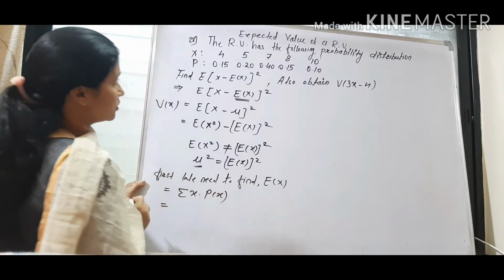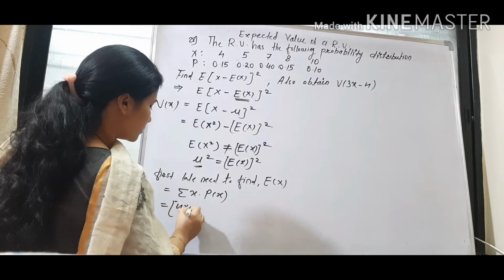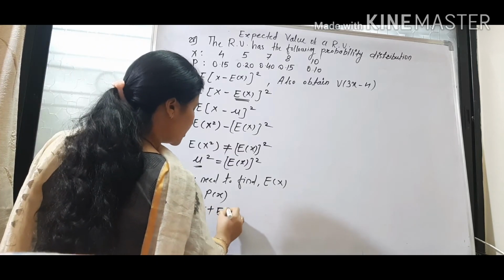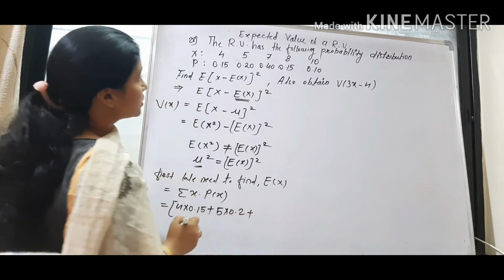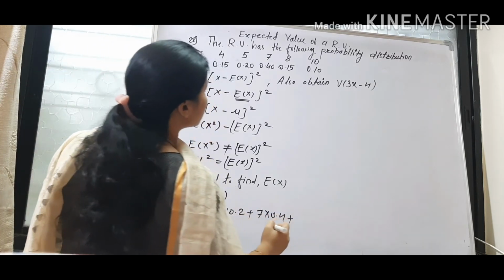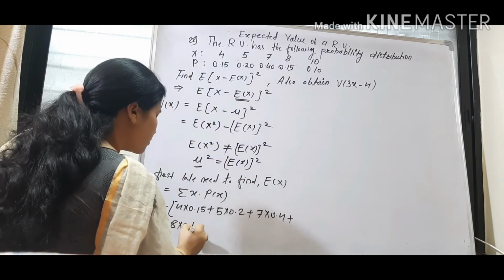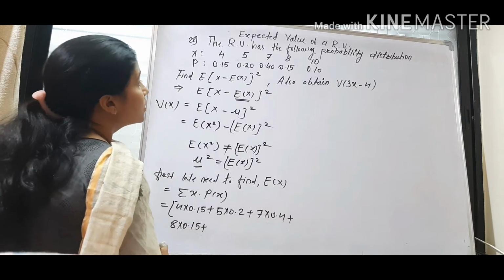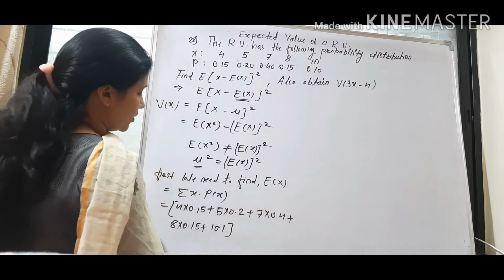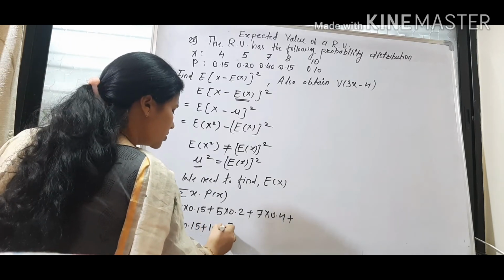Now put values. 4 into 0.15 plus 5 into 0.20, can be written as 0.2 also, plus 7 into 0.4 plus 8 into 0.15 plus 10 into 0.1. 10 means 0.1.